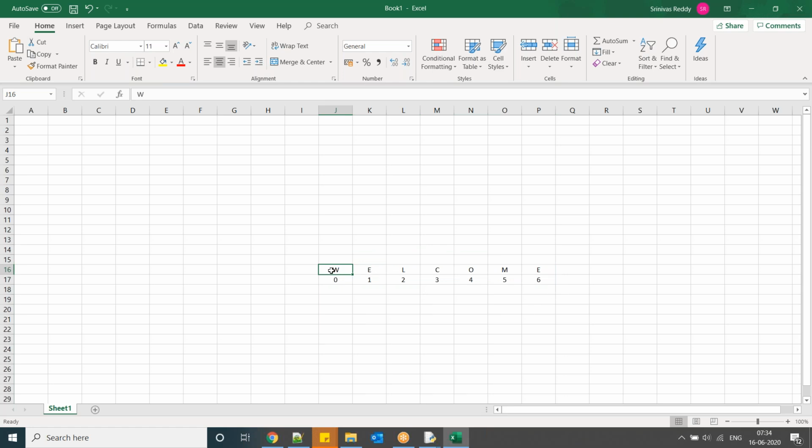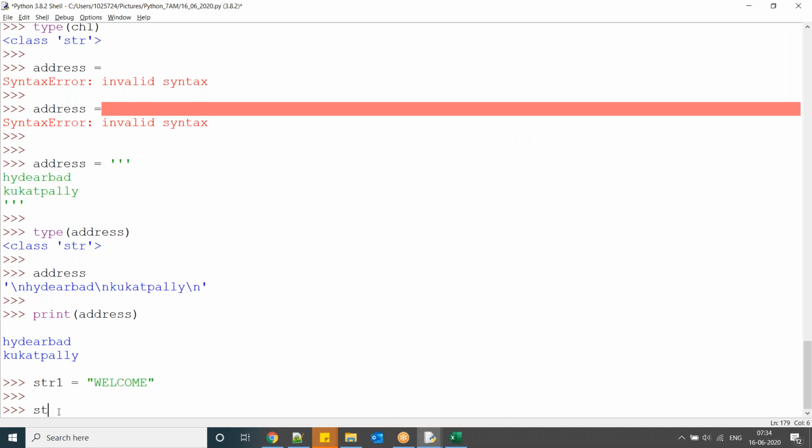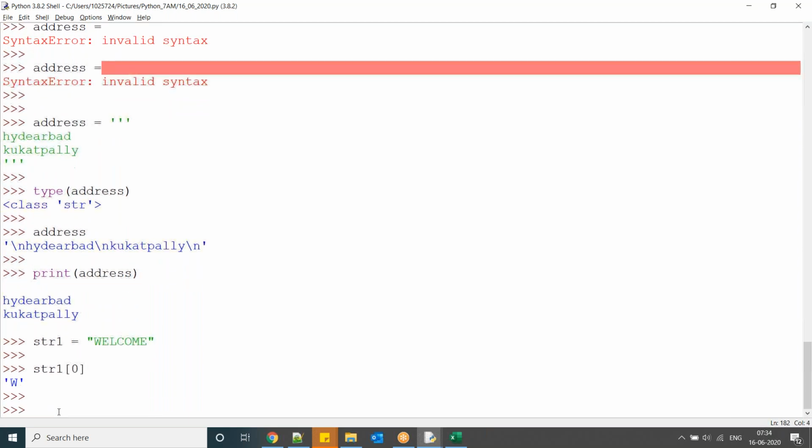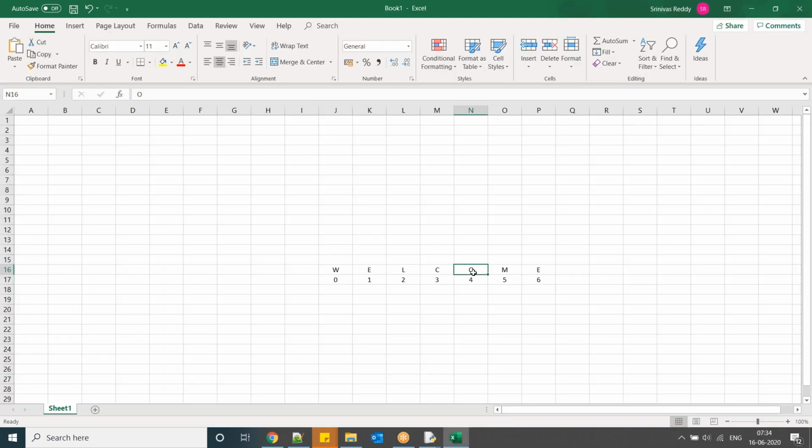So the starting position is 0. Now how to get that particular character? str1, and here you have to use square brackets and then specify the index position. Now W is the 0 position. Take that one. str1 of index position 2: 0, 1, 2, take this. Suppose I want M, which is index number 5.